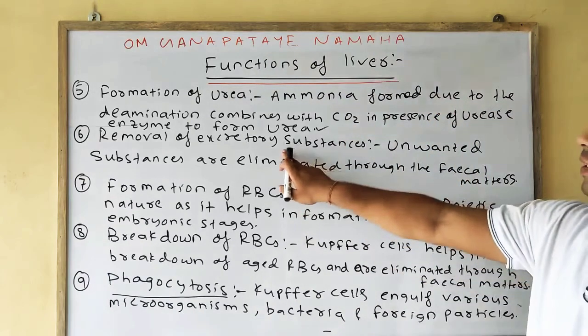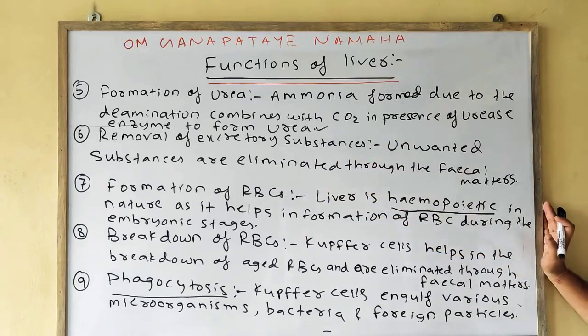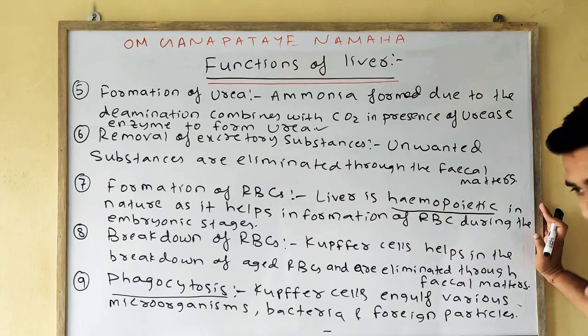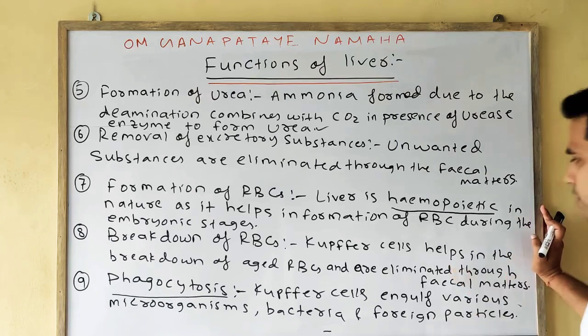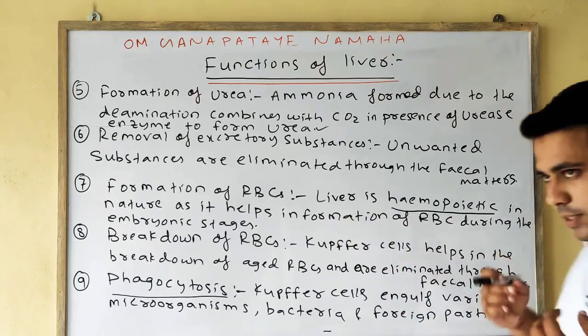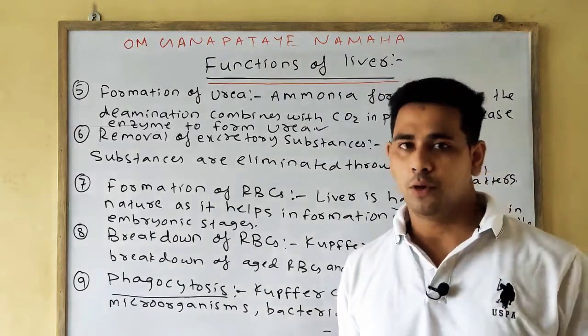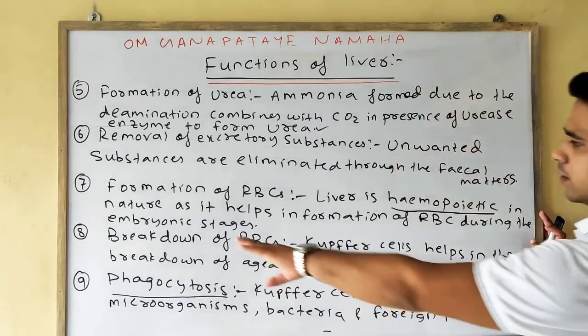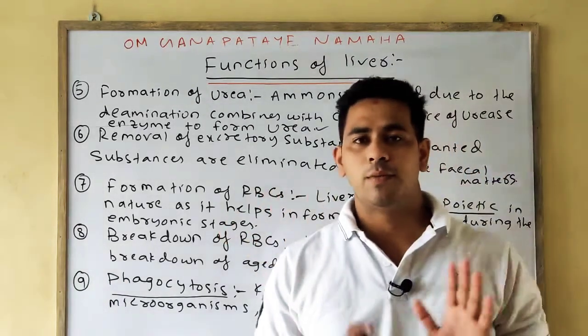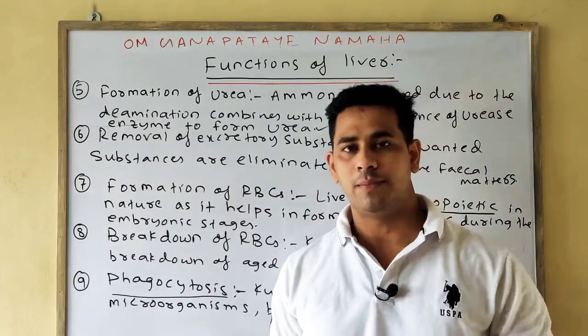Next one is the removal of excretory substances. Unwanted substances are eliminated with the help of the liver, and also the liver bile, through the fecal matter. Next is formation of RBC during the embryonic stages. The liver is hemopoietic in nature, meaning formation of blood. Hemo means blood, poietic means formation. Generally, RBC in our body is formed in the red bone marrow. We will read that later. For now, just remember the liver is hemopoietic in nature and helps in the formation of RBC during the embryonic stages.